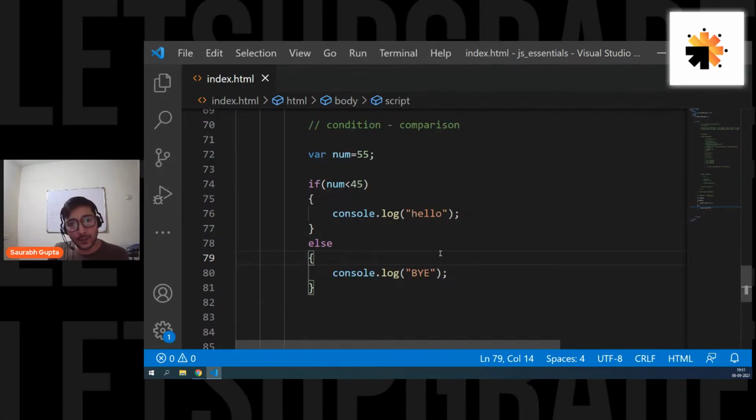Then we'll move ahead to loops, then arrays, then objects, and then do manipulation. So everyone, please tell me, are we cleared with all the things that we did today? Are we cleared with the basics of JavaScript? Tomorrow we'll again continue with the basics and then we'll move ahead to the DOM manipulation.